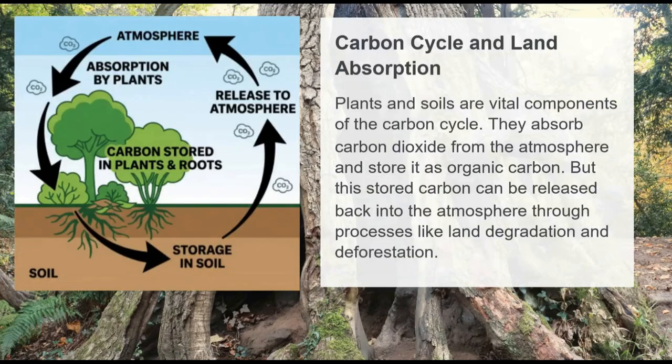Carbon cycle and land absorption. Plants and soils are vital components of the carbon cycle. They absorb carbon dioxide from the atmosphere and store it as organic carbon. But this stored carbon can be released back into the atmosphere through processes like land degradation and deforestation.